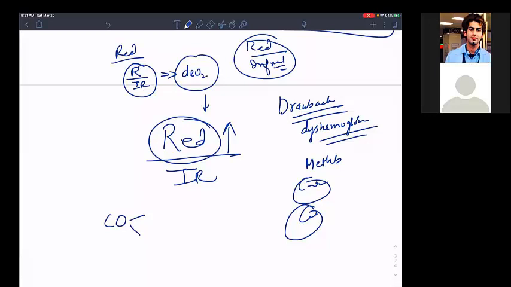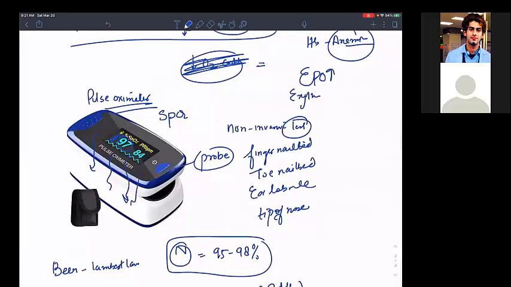Okay. So in case of all dyshemoglobins, my pulse oximeter is giving a falsely high saturation. Why? Because it is only checking the bound things. Now carbon monoxide is more, that means the hemoglobin will be more saturated with carbon monoxide, not oxygen. But the pulse oximeter is throwing light and checking the amount of bound hemoglobin. So it will show you a falsely high value.